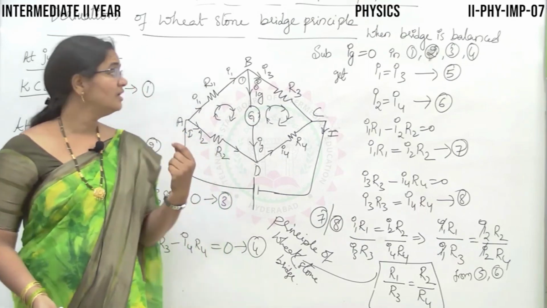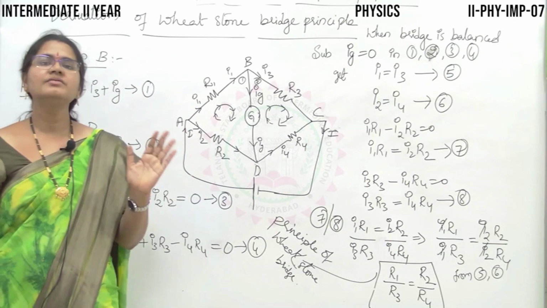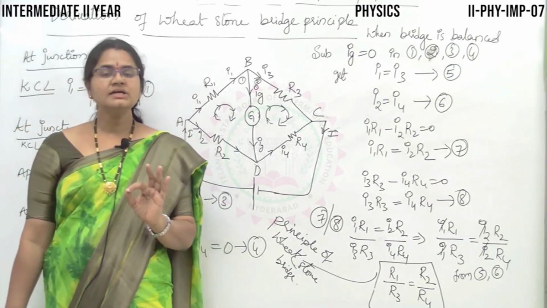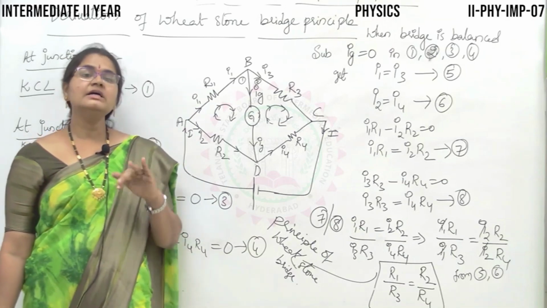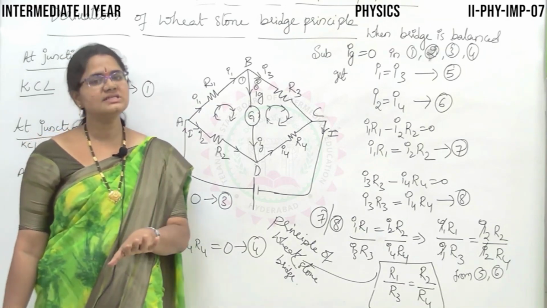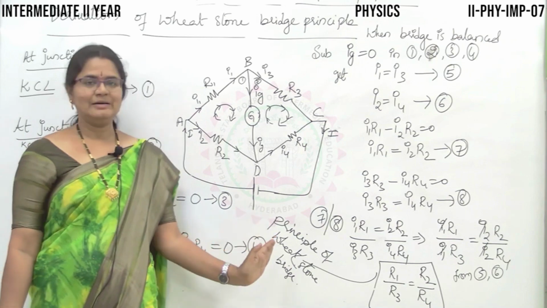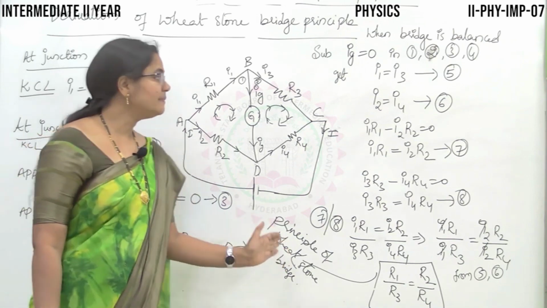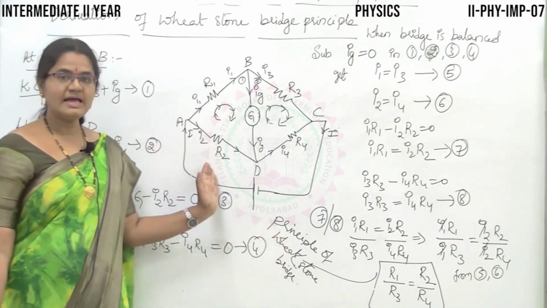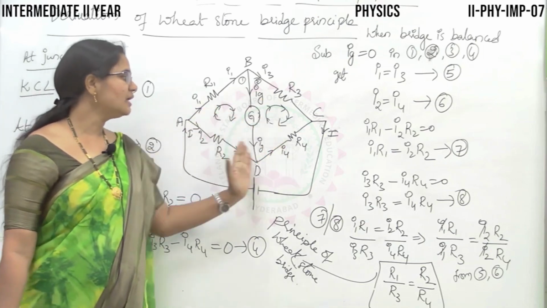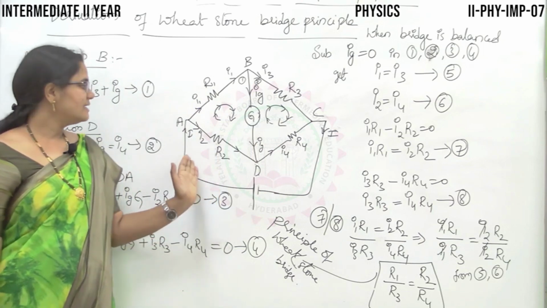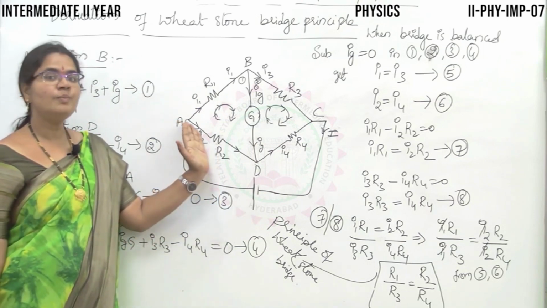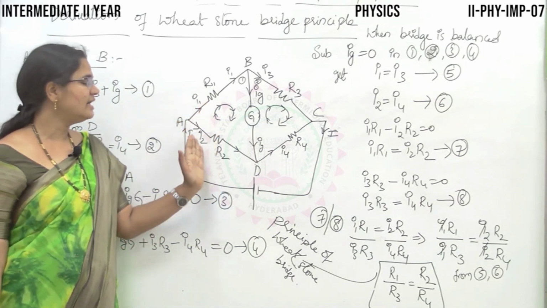So, let me repeat this for a minute. Just have a look. So, what is Wheatstone bridge? Wheatstone bridge is an arrangement where you have to find an unknown resistance when known resistances are given, using a principle. In this, you have 4 arms in a closed loop with 4 different resistances, and the current entering the closed loop will be divided as I1 and I2.